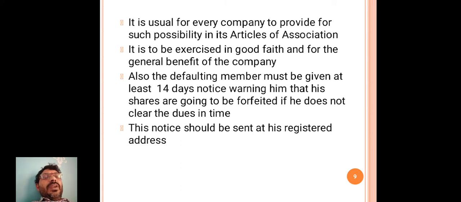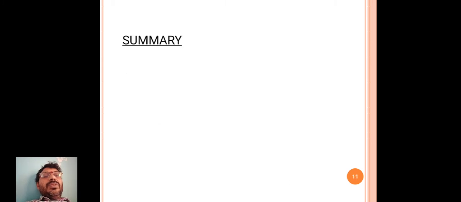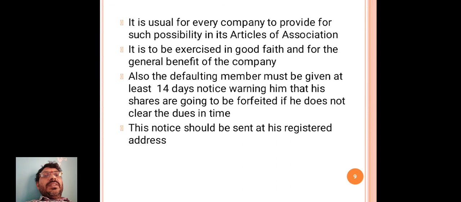Also, the defaulting member must be given at least 14 days notice, warning him that his shares are going to be forfeited if he does not clear the dues in time. The notice should be sent at his registered address.